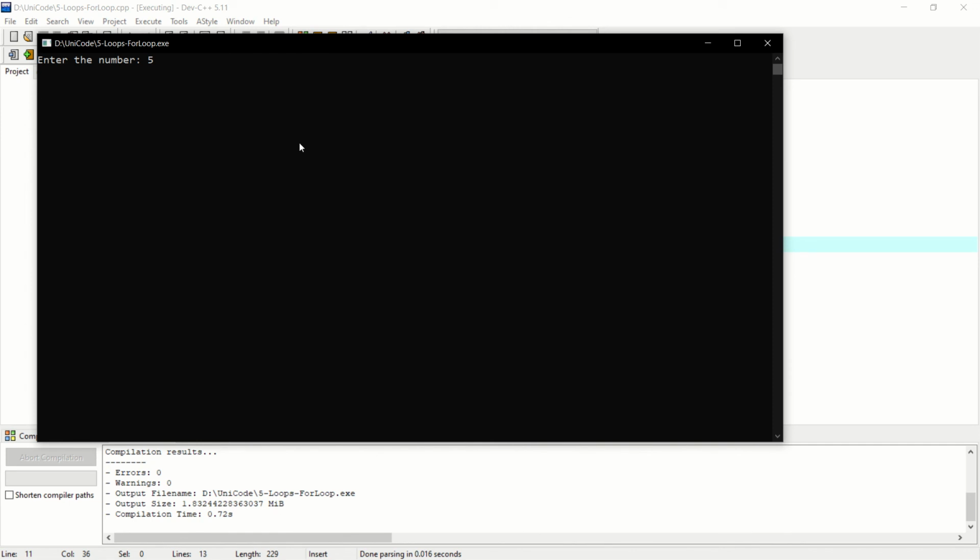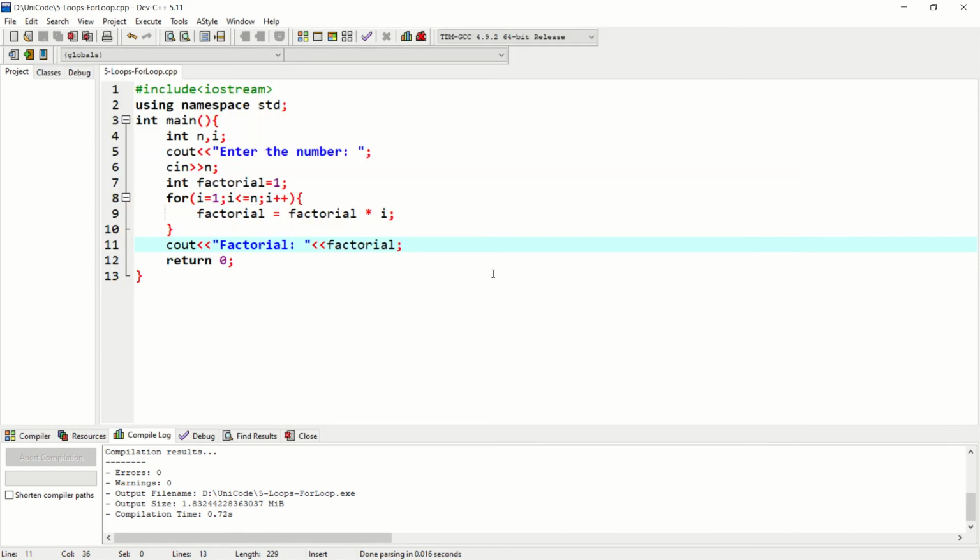5. The output should be 120. We can clearly see here our input was 5 and the factorial was equal to 120. How was the loop executed? First, the value factorial was equal to 1. i was equal to 1. Condition was true. Factorial equal to factorial into i, 1 into 1. It went 1.